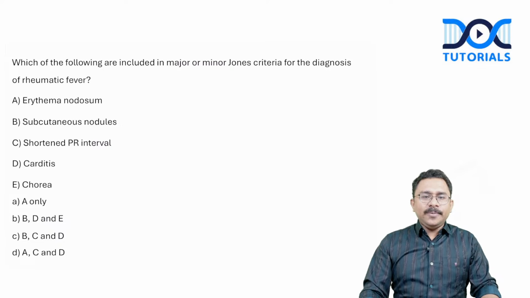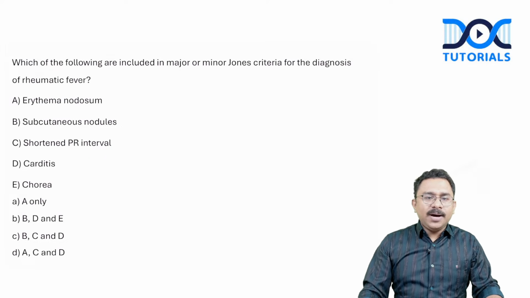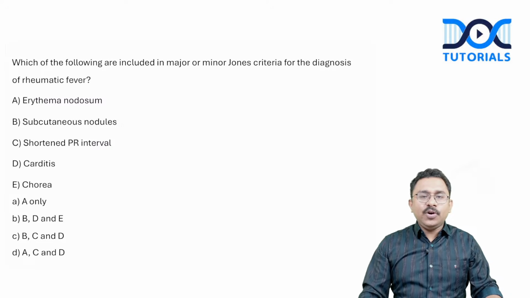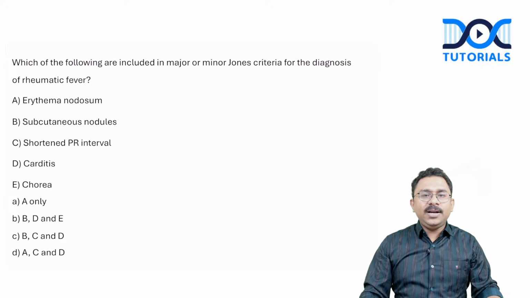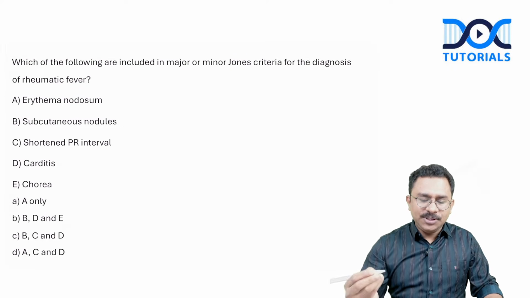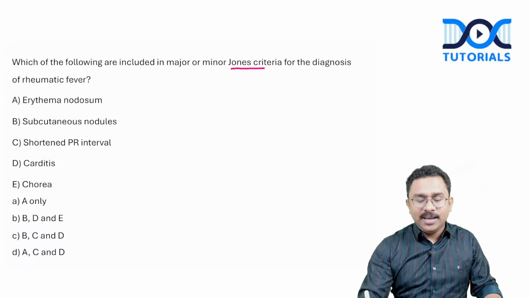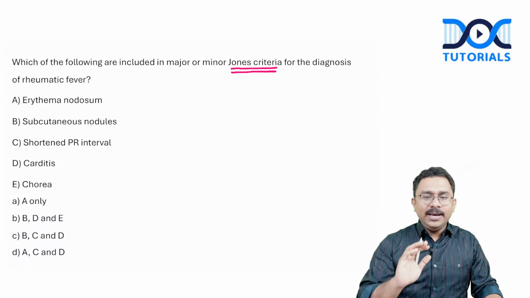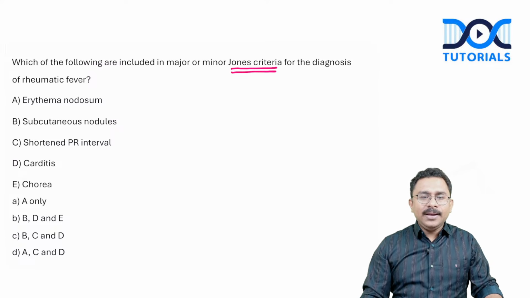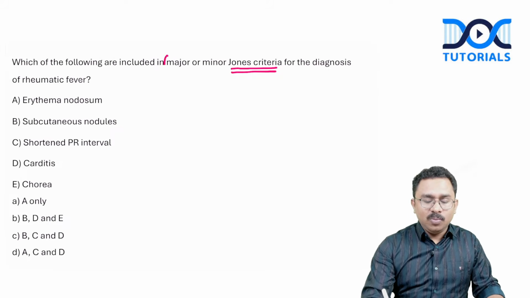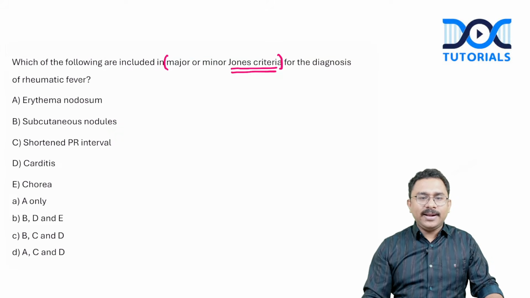Which of the following are included in major or minor Jones criteria for the diagnosis of rheumatic fever? The options: erythema nodosum, subcutaneous nodules, shortened PR interval, carditis, chorea. So we know that looking at the options. Okay, let me tell you Jones criteria for acute rheumatic fever. Again, important topic for exam. Now the question is which of the following is included either in major or minor criteria?